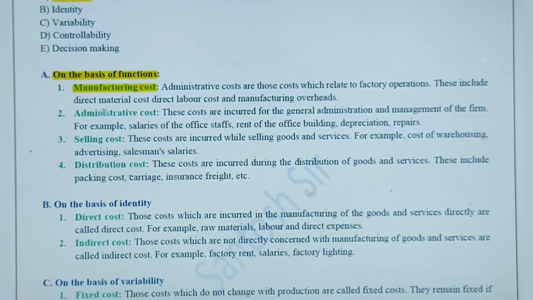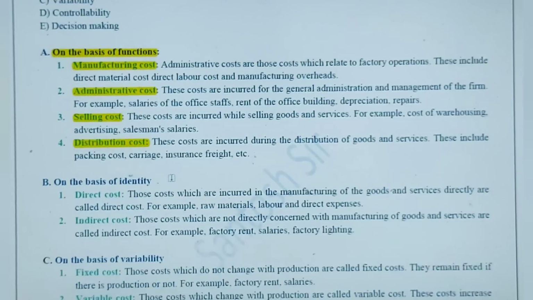The first one is manufacturing cost, which is related to the manufacturing or producing of the product. Then we have administrative cost, which relates to administration and operating cost. Then we have selling cost, when we try to sell the goods in the market, the company incurs a lot of expenses. And then distribution cost. So these are the costs on the basis of functions.